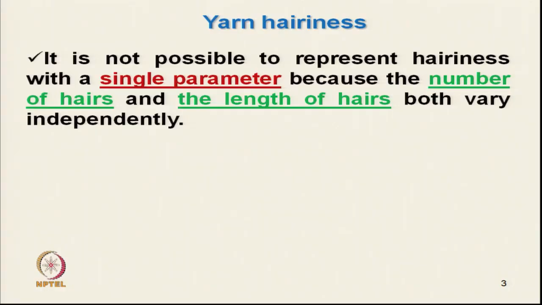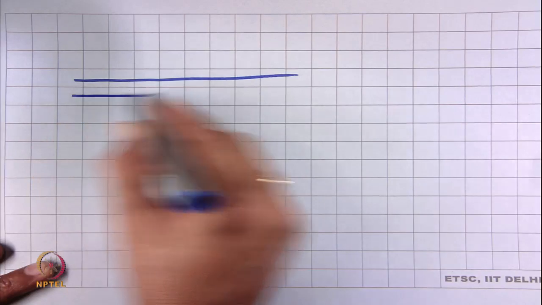It is not possible to represent hairiness with a single parameter, because the number of hairs and the length of hairs both vary independently. They are not dependent. Suppose we have two yarns.